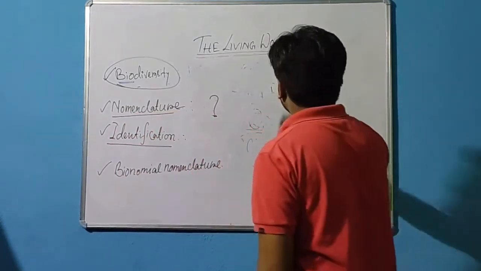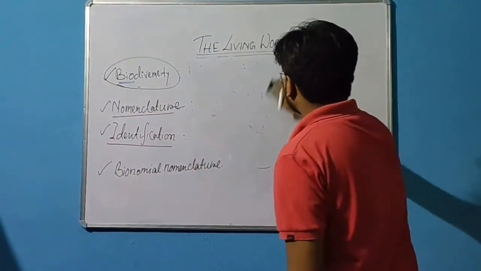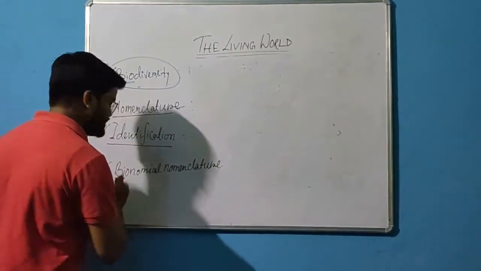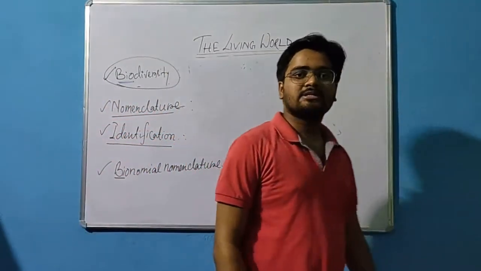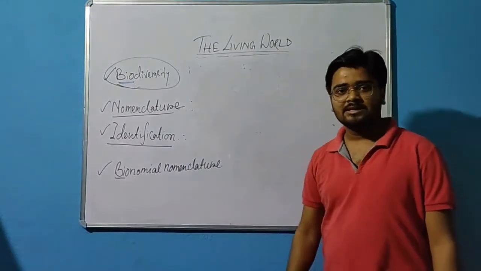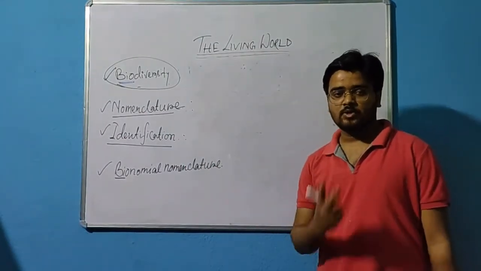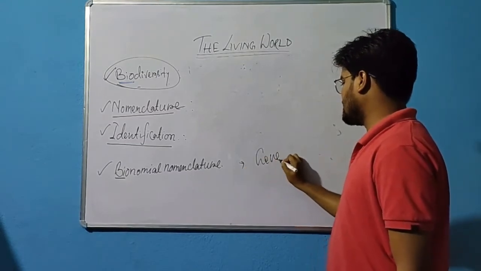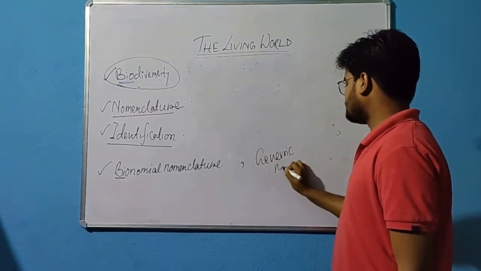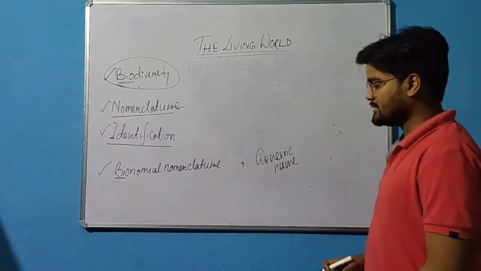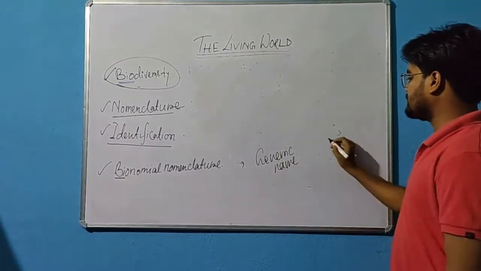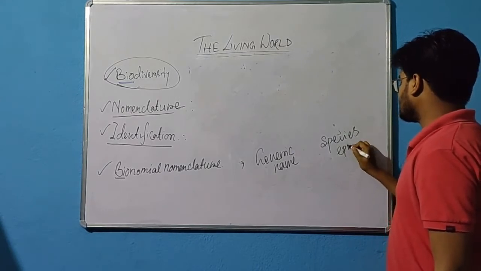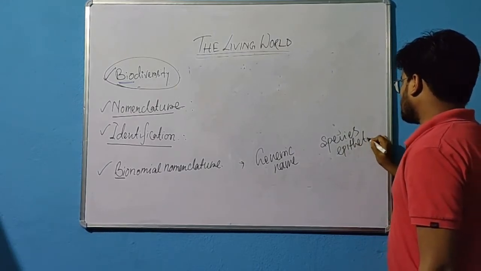So what is binomial nomenclature? Bi means two. We already know, bi means two. In binomial nomenclature, there will be two terms. The first is the generic name, and the second term will be the species epithet.